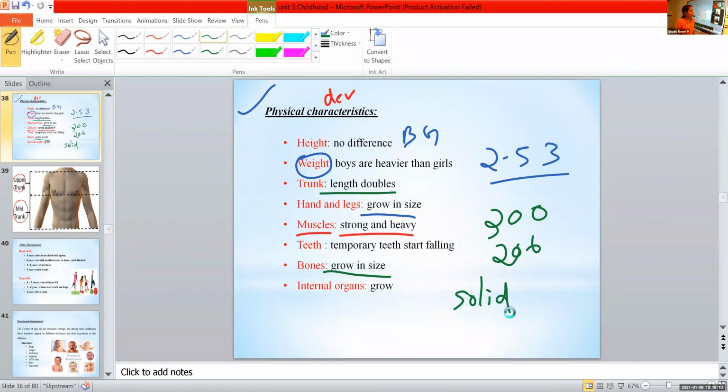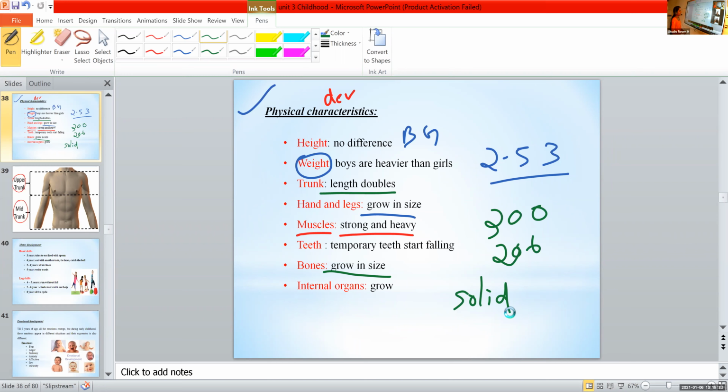Any doubts? Simple topic now. So basically the physical development means the increase in the height and weight and some changes in the body proportions. In body proportion, think about hands, feet or legs, then head, face, our internal organs, teeth, bones, muscles and all.